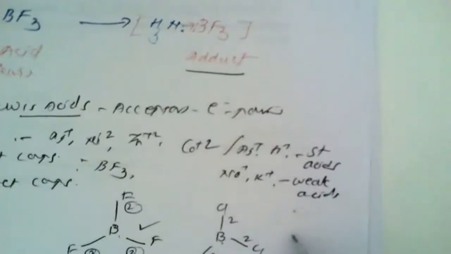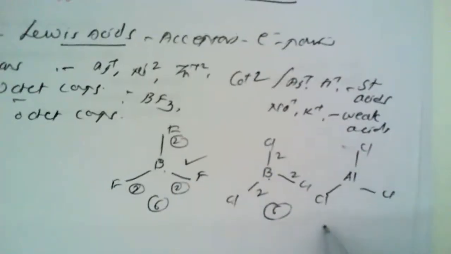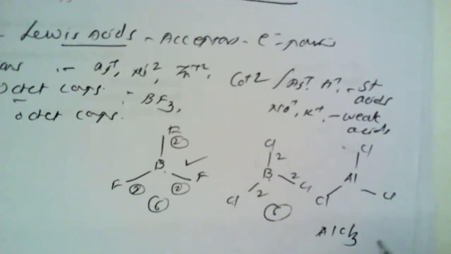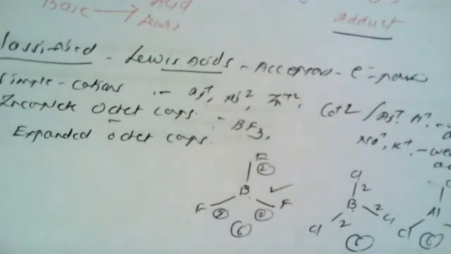Another example is AlCl3, aluminum trichloride. Again, there are 6 electrons, a scarcity of 2 electrons, hence this is again an incomplete octet compound.